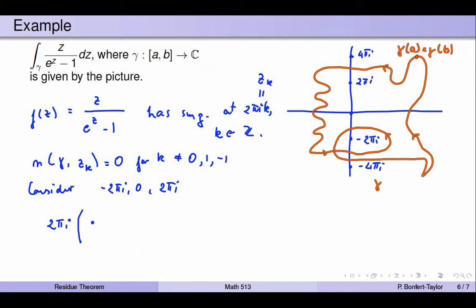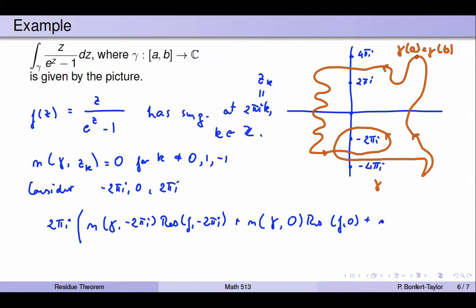So we're going to need the winding number of gamma around minus 2 pi I times the residue of f at minus 2 pi I. Then we're going to have to add to that the winding number of gamma around 0 times the residue at 0. And finally, the winding number of gamma around 2 pi I times the residue of f at 2 pi I.